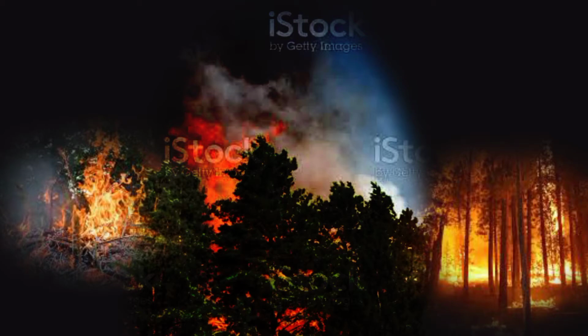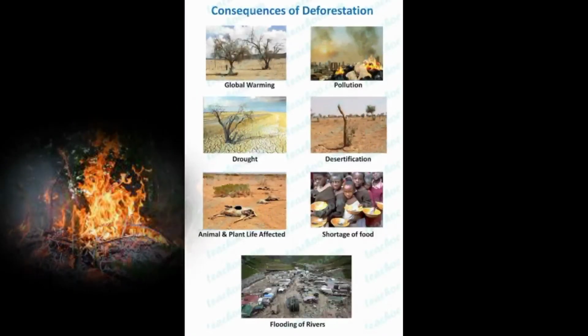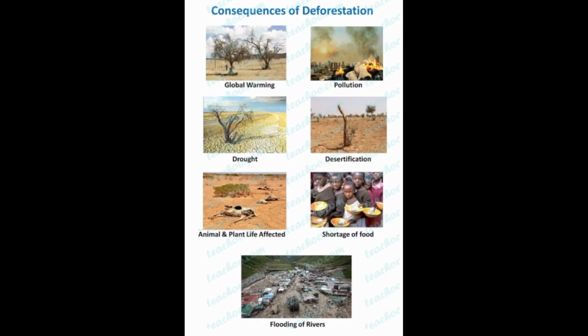So our next topic, the last topic that we are going to discuss in this video, is the consequences of deforestation. If deforestation is there, what is the problem, what happens? Now, the most important example that we discussed is that day by day the temperature is increasing. Last year it was not much hot, this year it is becoming hotter. Next year again it will become more hot.